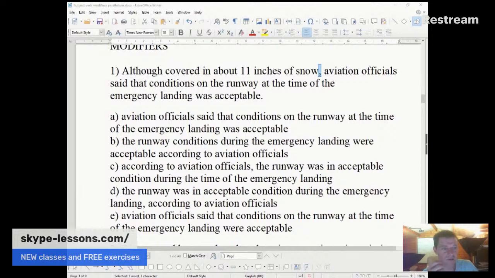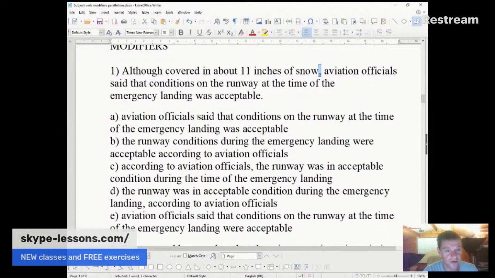And so your brain, when you say, although covered in 11 inches of snow, your brain immediately asks you, what was covered in 11 inches of snow? Because your brain needs to know that, yeah? Otherwise, you're just left with that incomplete idea of covered in 11 inches of snow. And you think, well, what is covered in those 11 inches of snow? So we must make the subject of the main clause whatever was covered in 11 inches of snow.